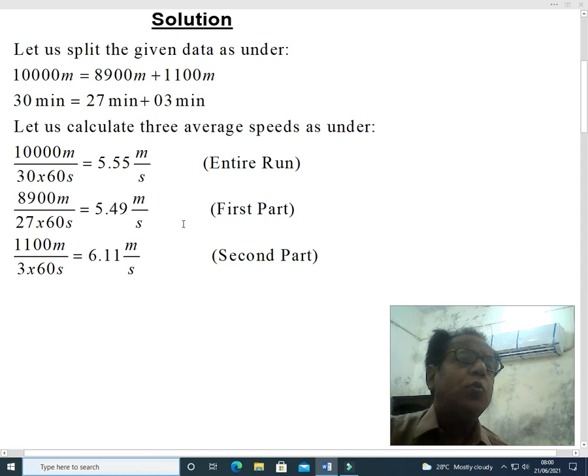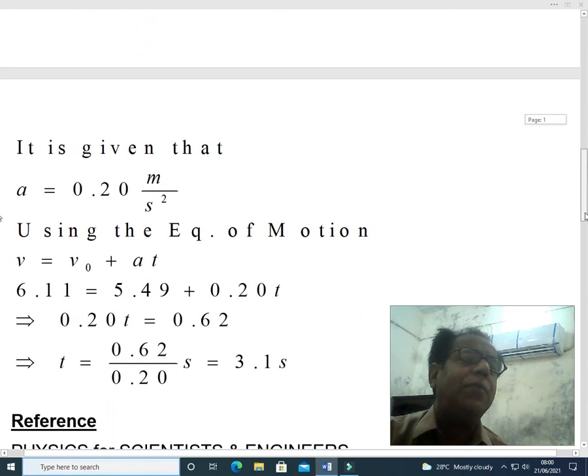So average speed of the first division will be treated as initial velocity, while average speed of the second part will be treated as final velocity.